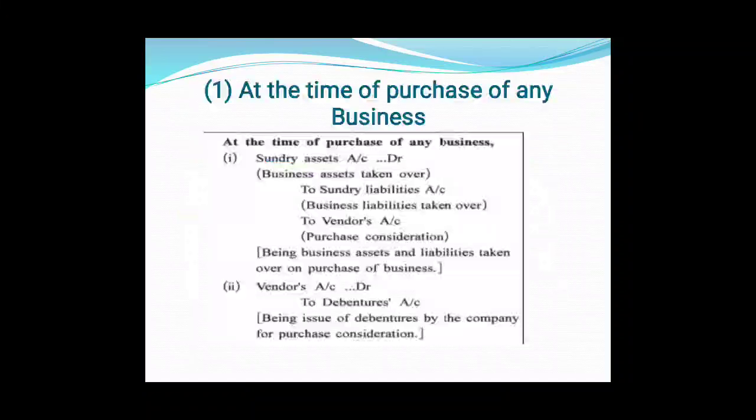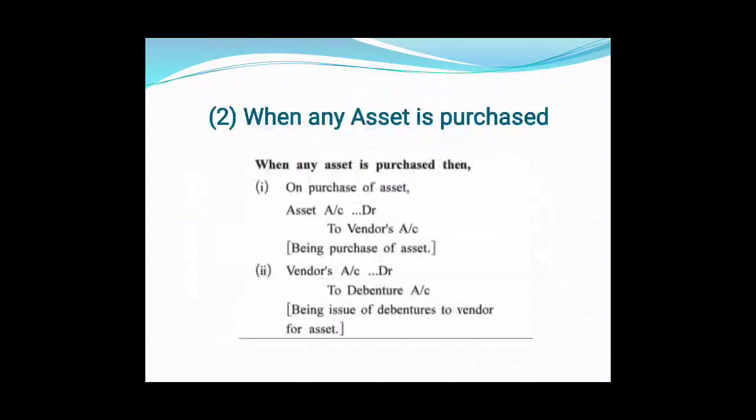Now let us talk about the entries to be passed when any asset is purchased against debentures. That means when any asset is purchased and payment is done through debentures. When any asset is purchased, then the first entry is passed: asset account debit to vendor's account. Here vendor means the one who is selling the asset to us. Suppose we are purchasing land and building, so land and building account debit to vendor's account. Suppose the vendor is ABC Limited, so land and building account debit to ABC Limited account.